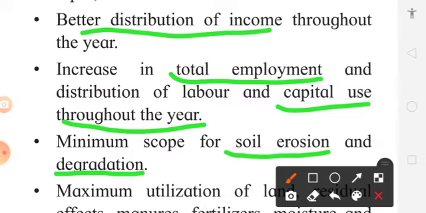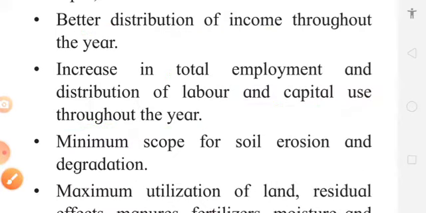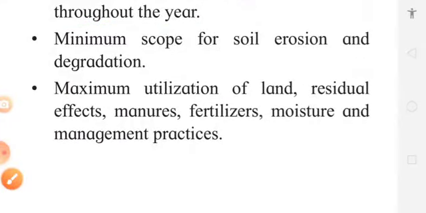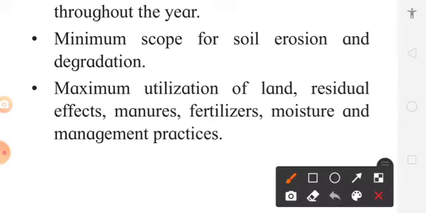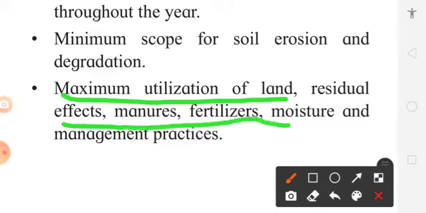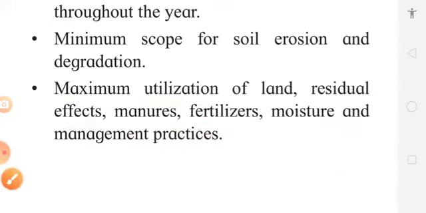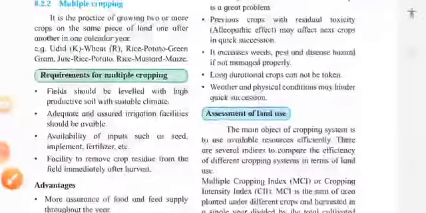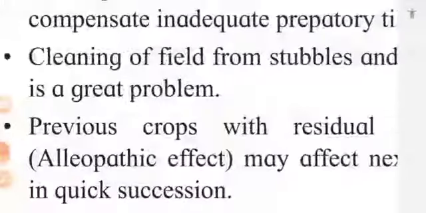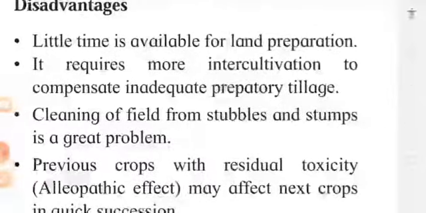What does it mean? If there is a single crop, there will be more soil erosion, but when there are different crops throughout the year, the soil is engaged. In that condition, there will be less soil erosion. Then maximum utilization of land is also possible. The residual effects of manures, fertilizers and moisture can be used as management practices. So multiple cropping is a very good system of cropping for maximum benefit.